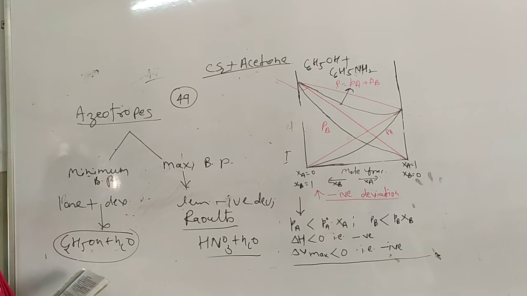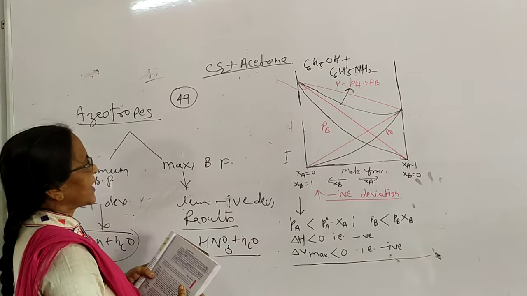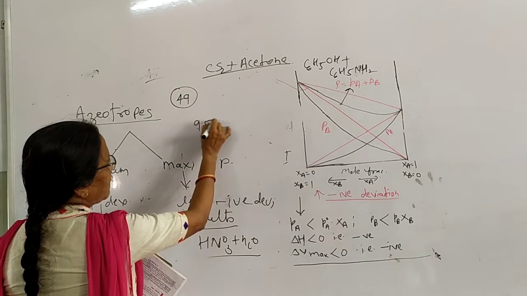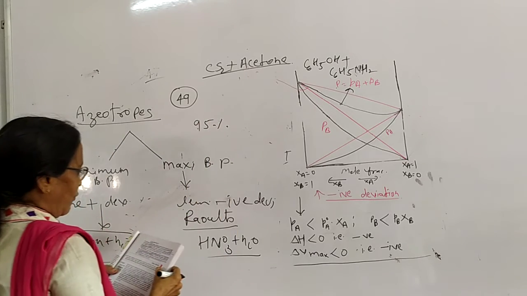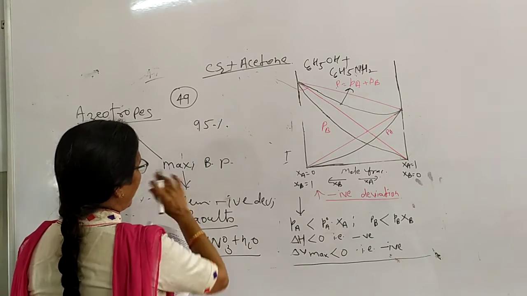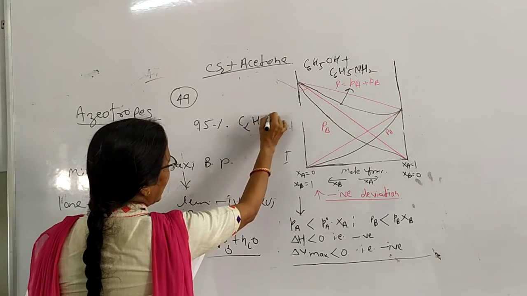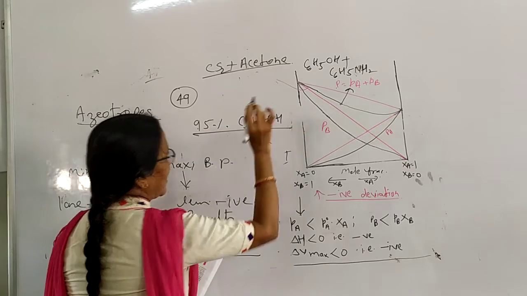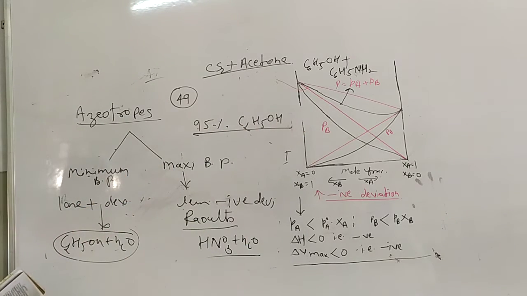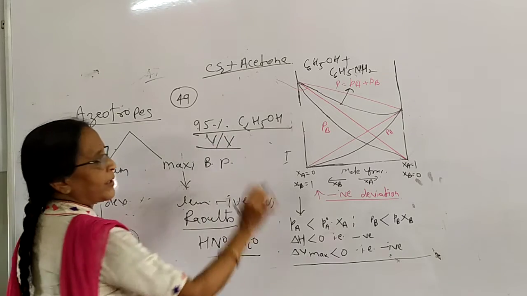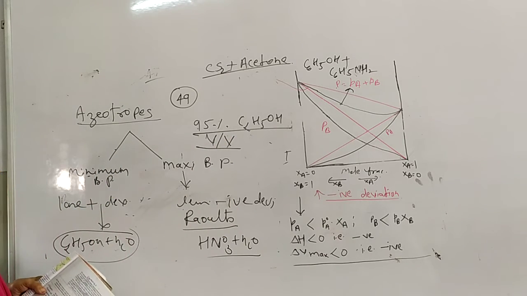When fermentation of glucose takes place, we get 95% by volume of ethanol, C2H5OH. That is V by V. In concentration we have already studied what the meaning of V by V is.